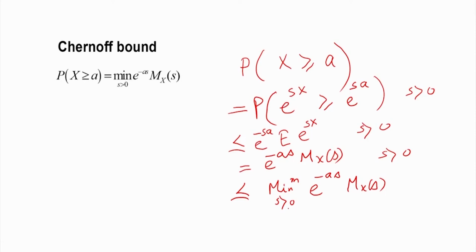The probability of X being greater than or equal to a is bounded by this. So this is the upper bound, sorry, not the lower bound. This probability cannot exceed that. So we will be using this Chernoff bound to find the tail probability for Sn by n.